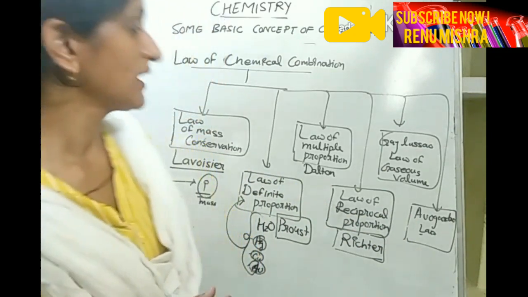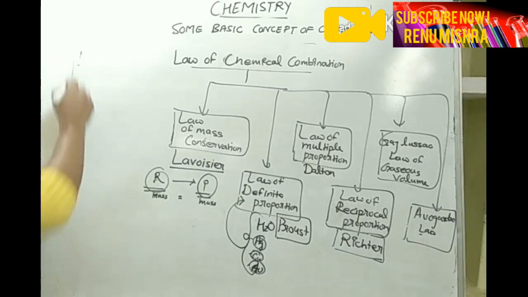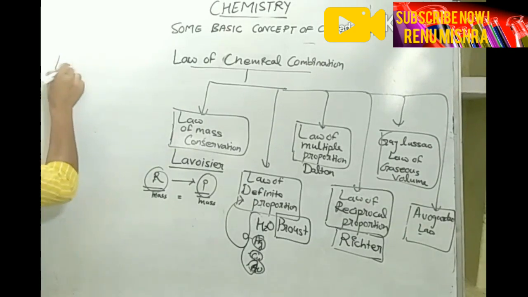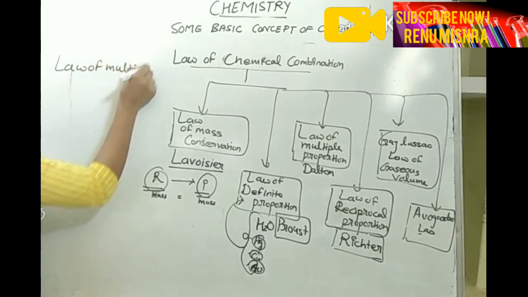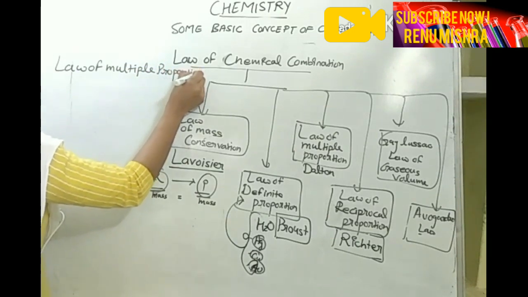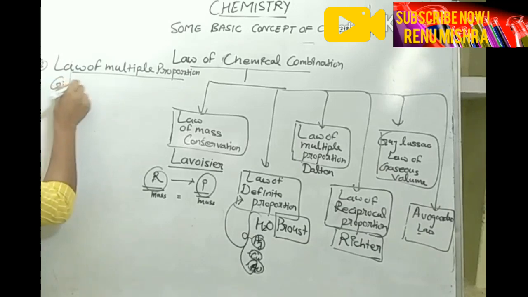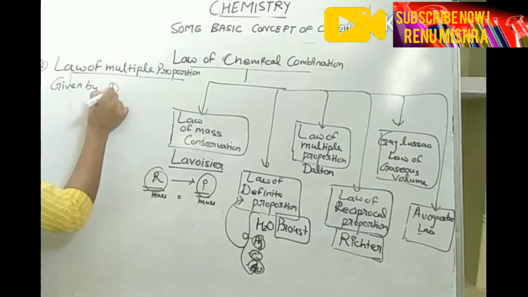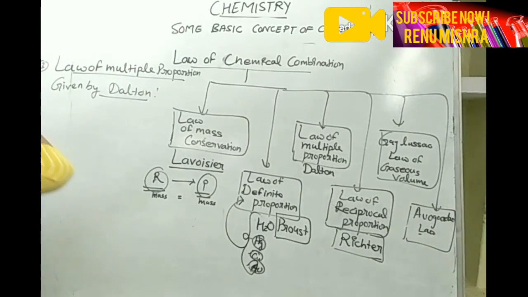Is it clear? Now, the next law that I am going to explain today is the law of multiple proportion. This is your third law, given by Dalton.